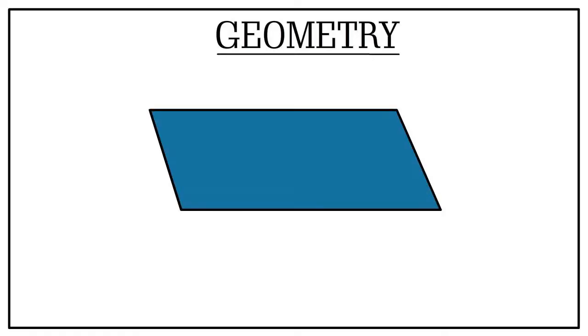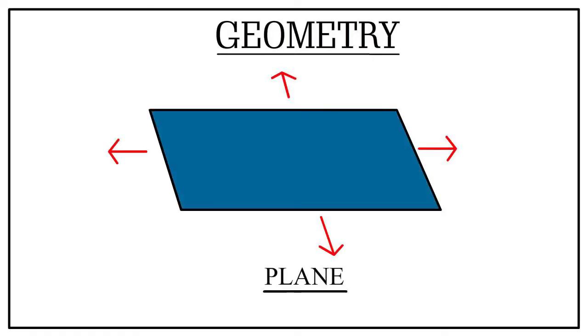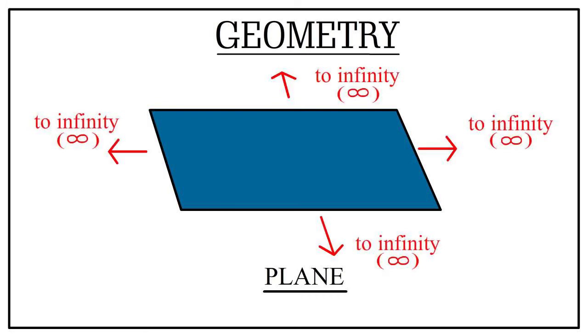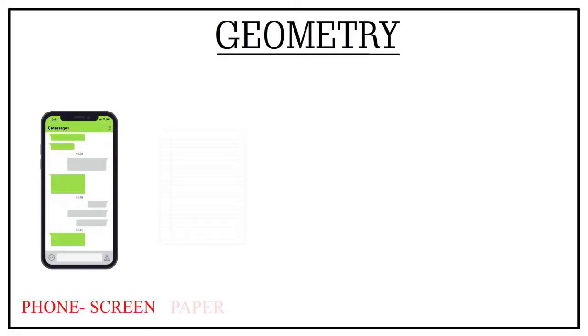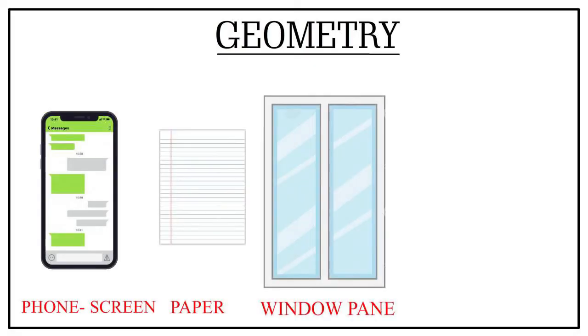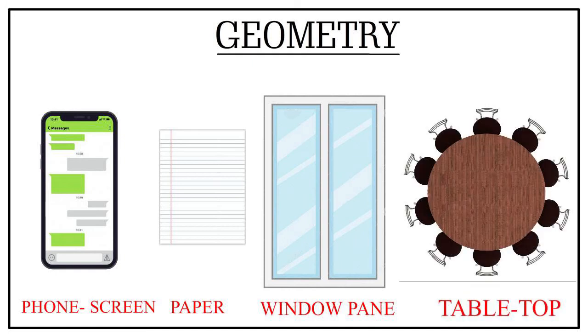Let's move to the next basic element in geometry called a plane. A plane is a flat surface with no thickness or boundary. It extends in all directions without an end. Though it is almost impossible to show a plane, for our imagination, we can say anything which is flat and 2D could be a plane, say the screen of a mobile, writing paper or window pane or the top of a table. All these things are planes.